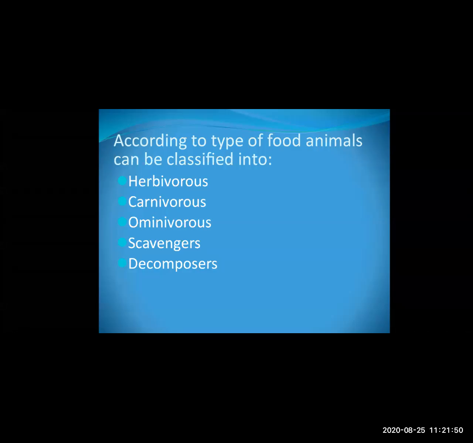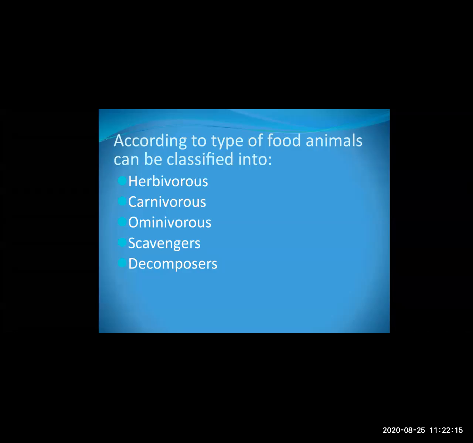Then scavengers. Now, what are scavengers? They obtain food from the dead bodies of animals. You must have seen the vulture and crow. They consume food from dead organisms. So they are called scavengers. Scavenger means the animals which depend upon dead organisms.